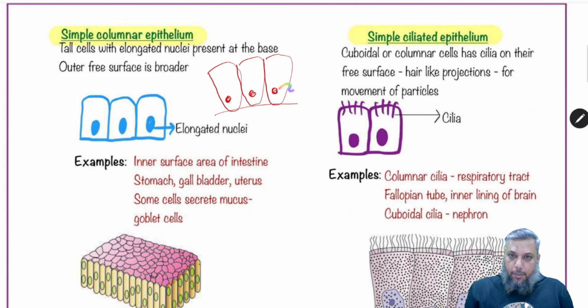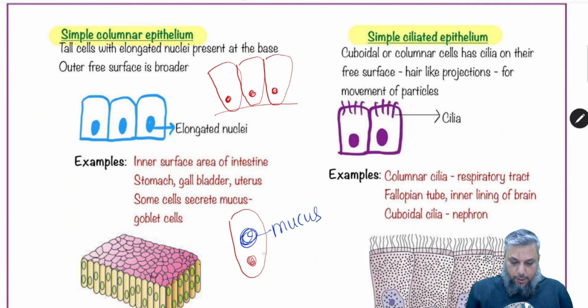Some cells of the columnar epithelium get modified to form goblet cells. So we have some cells in the inner lining of the stomach which secrete mucus, and these mucus secreting cells are called goblet cells.